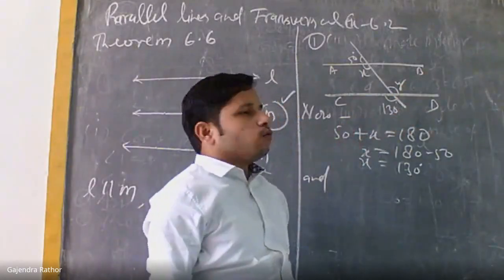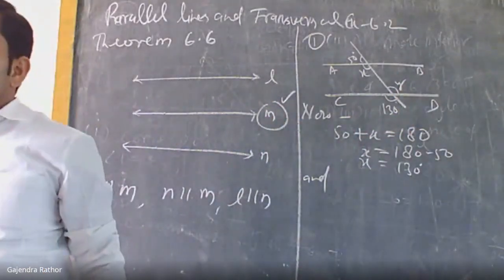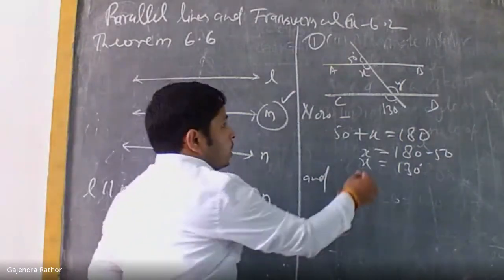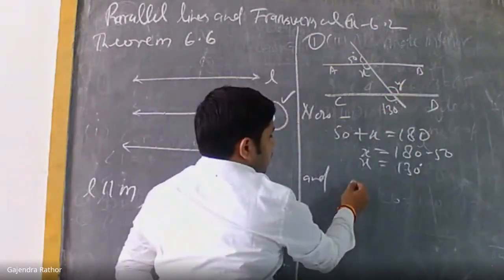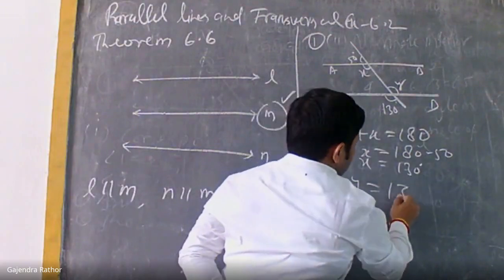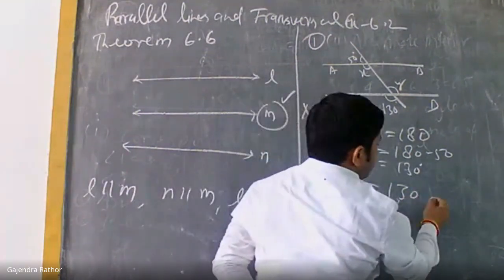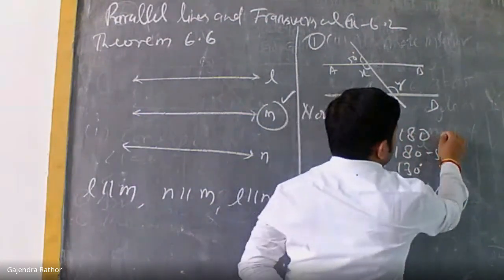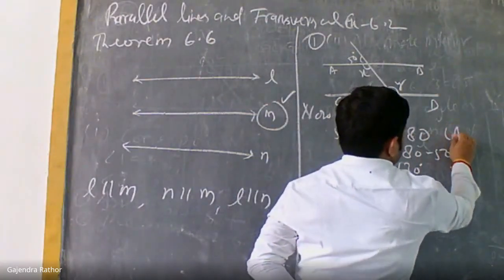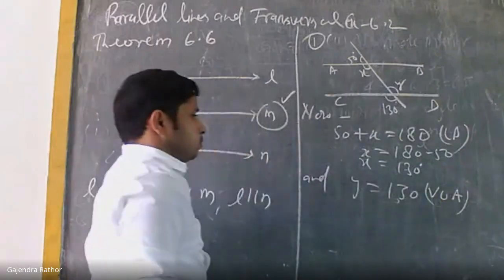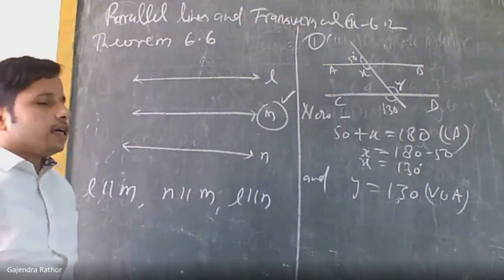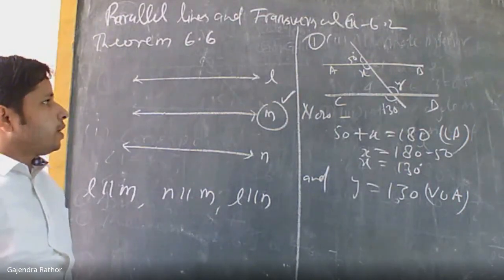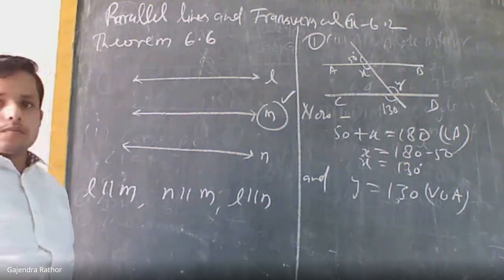And Y, what will be the value of Y? Yeah, Y is also 130. Why 130? Because they are vertically opposite angles. So Y is also 130. In bracket we can write vertically opposite angles. Here write linear pair. So now we got X and Y. The value of both angles is 130 degrees.